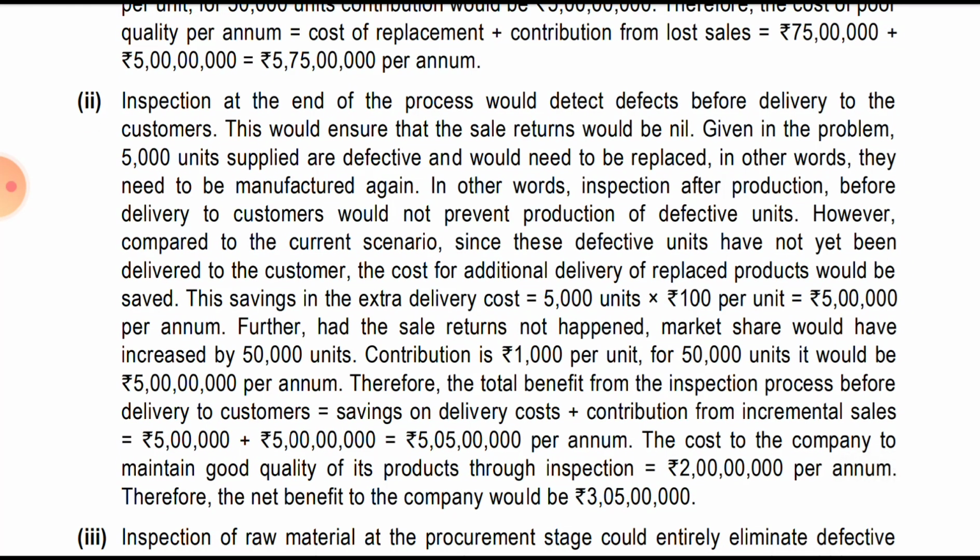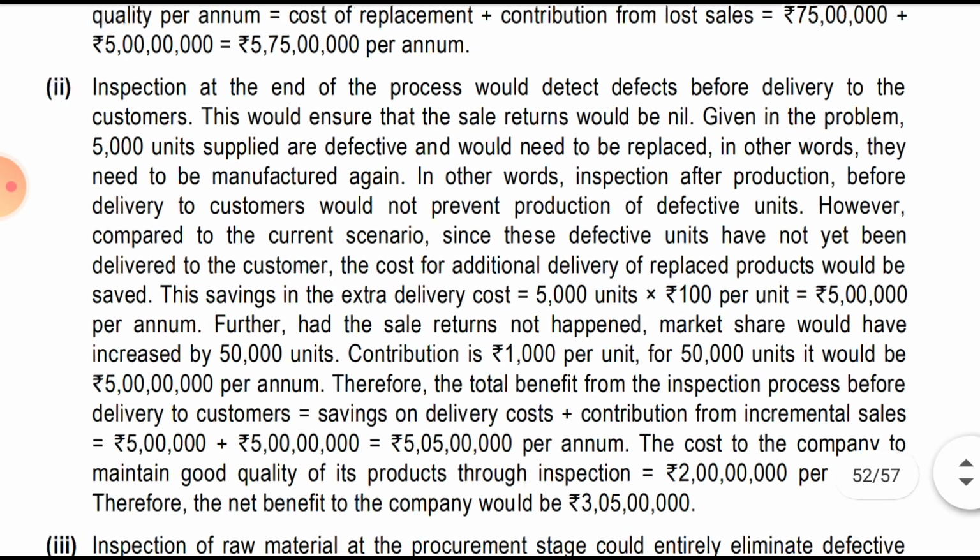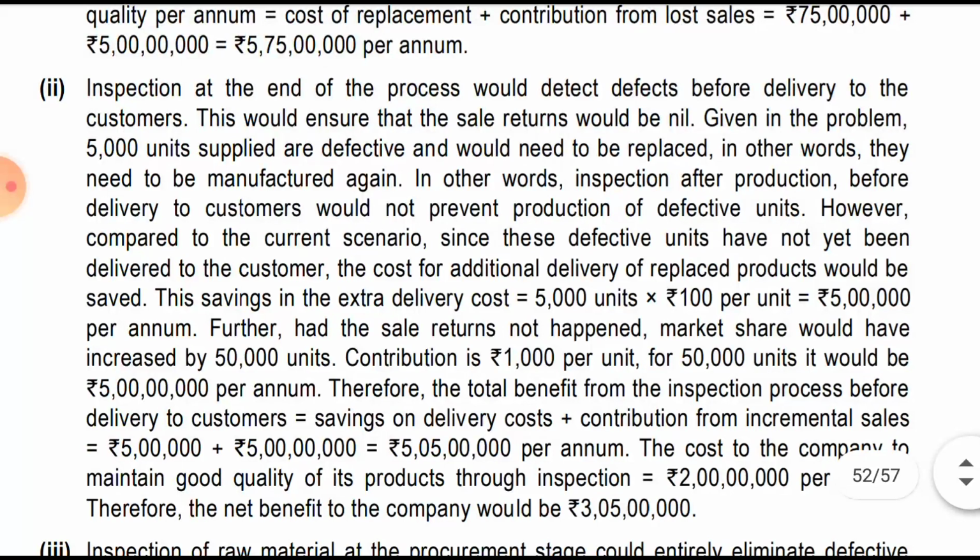Inspection at the end of the process would detect defects before delivery to the customer. This would ensure that the sales return would be nil. So if they are detected before delivery, the sales return will be nil.